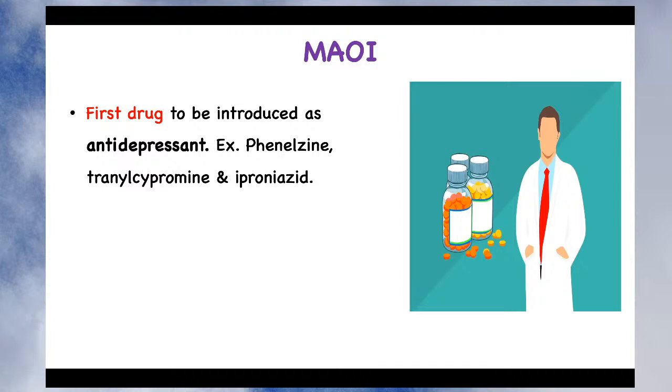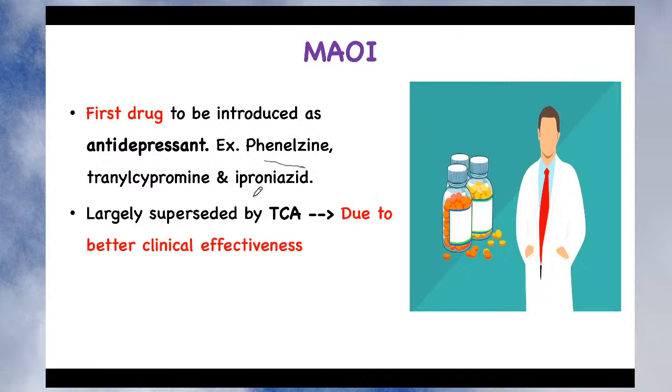Remember that although in the last lecture we studied two categories of drugs, SSRI and tricyclic antidepressants, the first drugs introduced as antidepressants were monoamine oxidase inhibitors, for example phenelzine, tranylcypromine and iproniazid. But after the invention of tricyclic antidepressants, MAO inhibitors were largely superseded by them. Why? Because TCAs have better clinical effectiveness as compared to monoamine oxidase inhibitors.